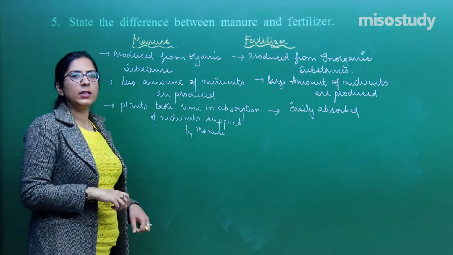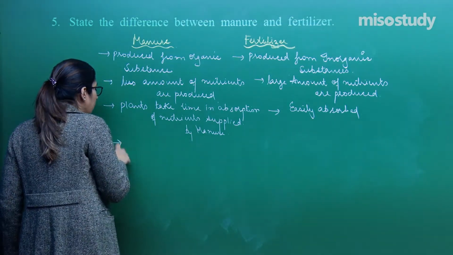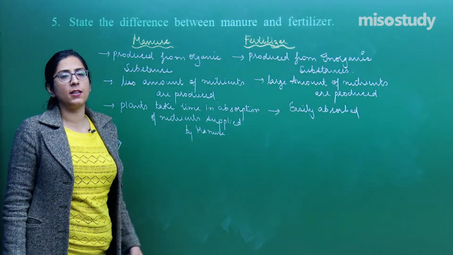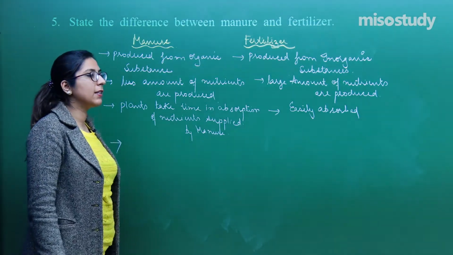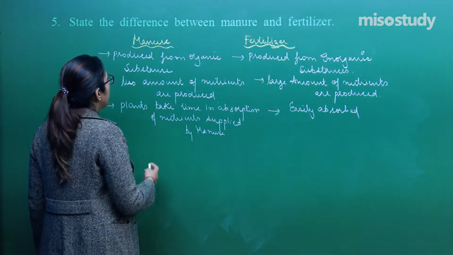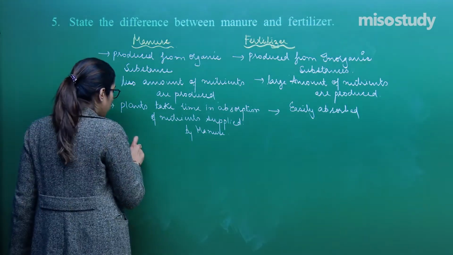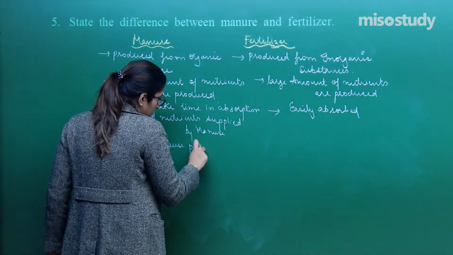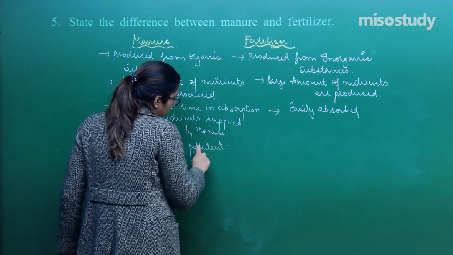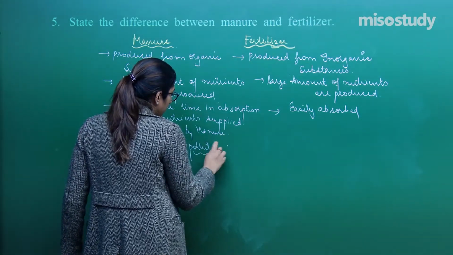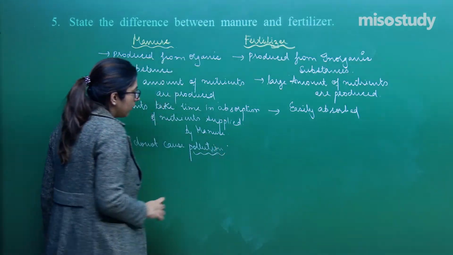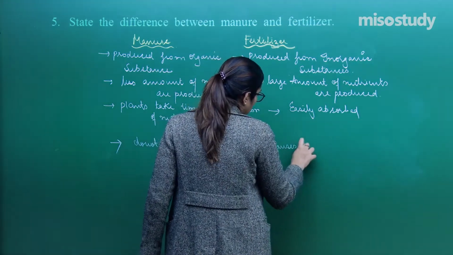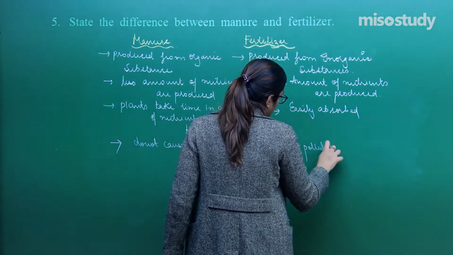Manure does not cause any kind of harm to the environment. For example, if we use any fertilizer, there is a chance that biomagnification can happen, and they can accumulate in nature. On the contrary, manure does not have such an effect, so it does not cause pollution, whereas fertilizers cause pollution.